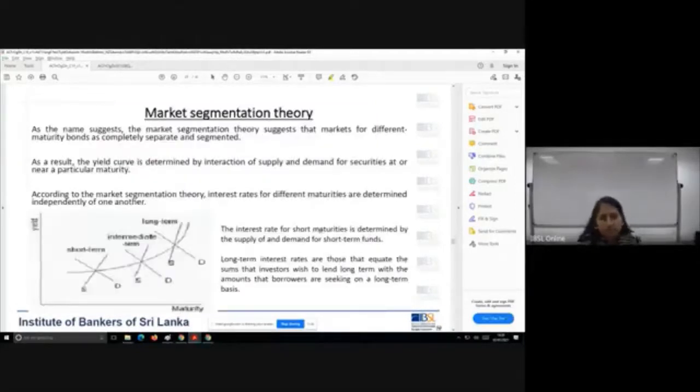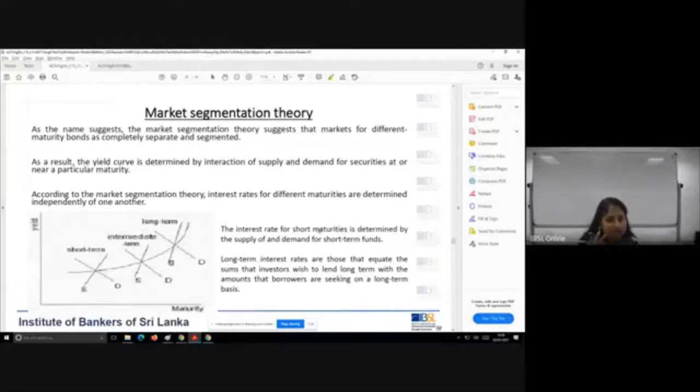Now we move to the third theory, market segmentation theory. Let's have a read on that. As the name suggests, the market segmentation theory suggests that the markets for different maturity bonds are completely separate and segmented.